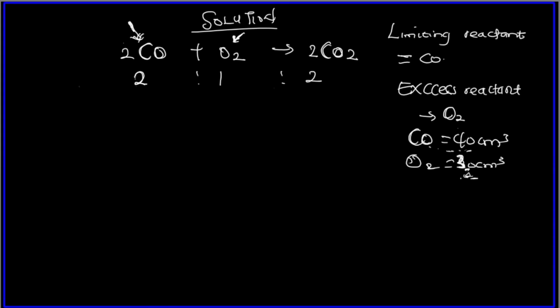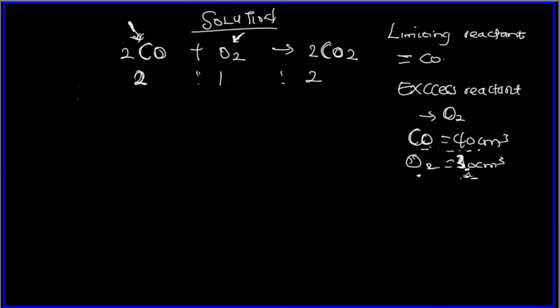I already told you guys how to get it. We need to first get the exact amount of this that will react with this, because not all of this reacted with it. This is the limiting reagent, and this is in excess, so not everything will react with this. This is the volumetric ratio.